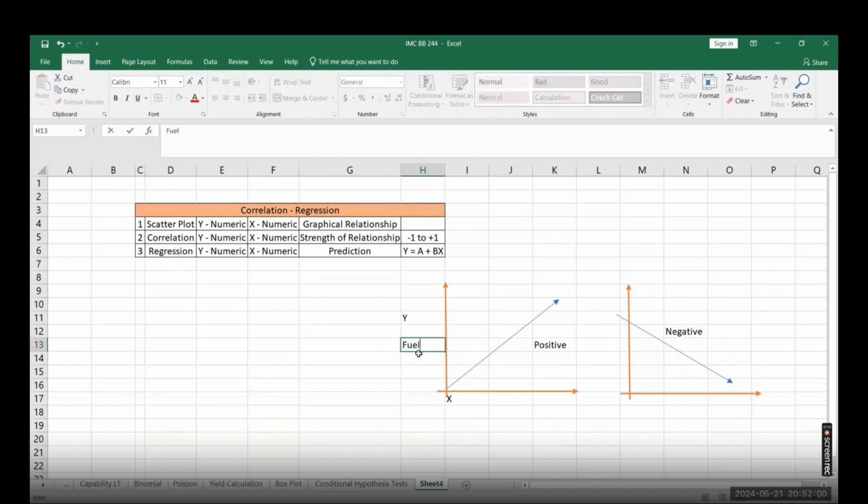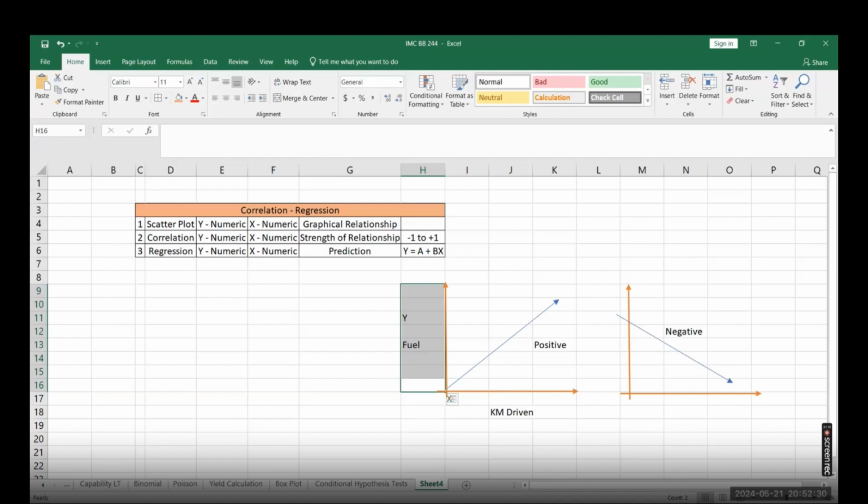How many liters of fuel you have consumed versus how many kilometers driven. As the kilometers you are driving increase, the more and more fuel you will consume. So the x value in kilometers is increasing, and the same way the fuel consumed on the y variable will be increasing. Right? Suppose you drive 10 kilometers, 1 liter of fuel. You drive 20 kilometers, 2 liters of fuel, like this.